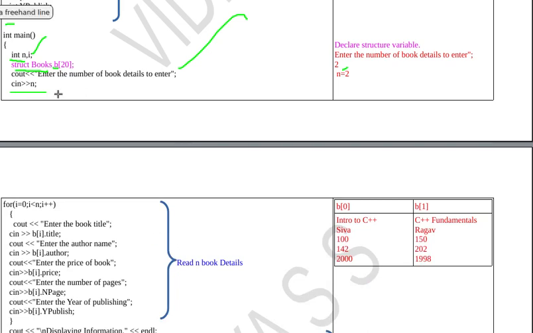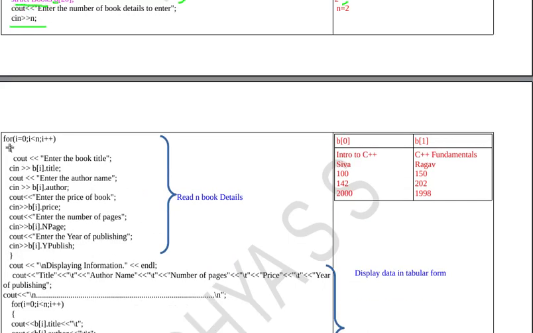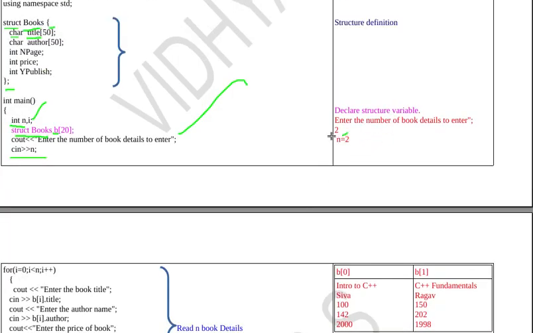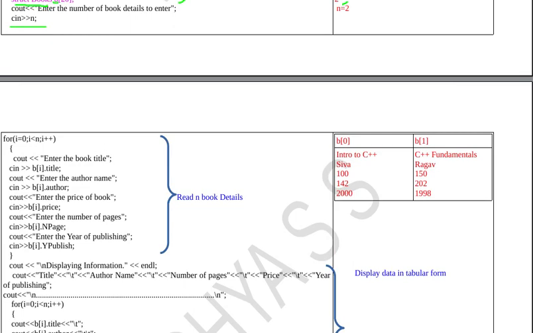So I need to take the values of n book details. So here for i is equal to 0, i less than n, i plus plus. First I am asking the user to enter the book title, and the title will be stored in b of i dot title. That is, the first time it is b of 0 dot title, then the second time it is b of 1 dot title. In my example I have taken 2 as the number of books I need to enter.